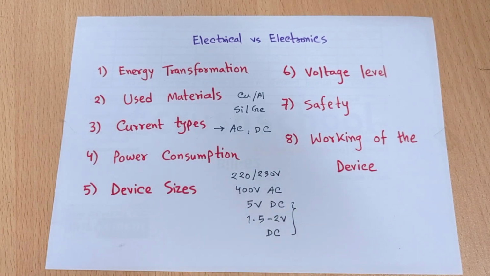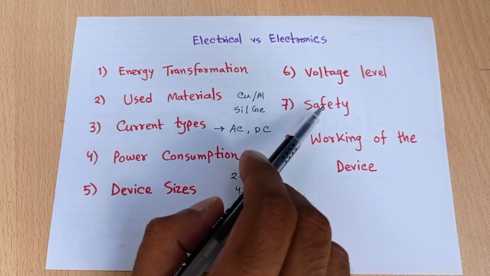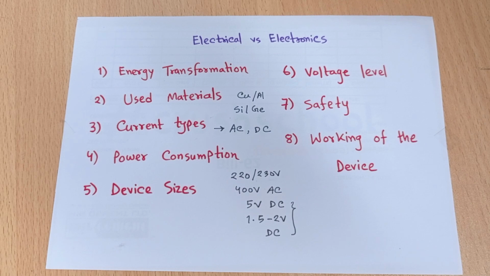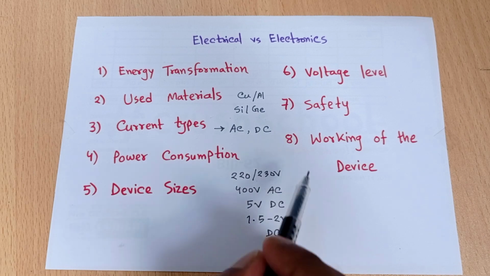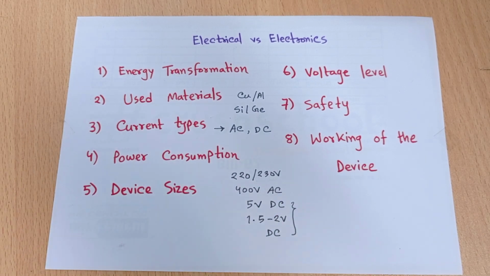But in an AC circuit or electrical device we are using 220 to 230 volt or 440 volt, which is a very big amount, and this AC current can damage our heart and our cells. So for safety purposes, an electrical system is not safe for us, but an electronic system is very safe. Suppose our mobile phone and laptop are safe for us, but the motor or the generator are not safe. Okay, the eighth point is working of the device.